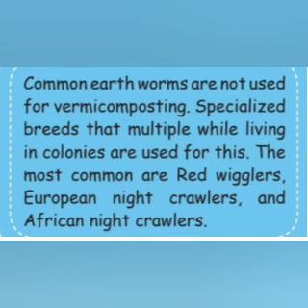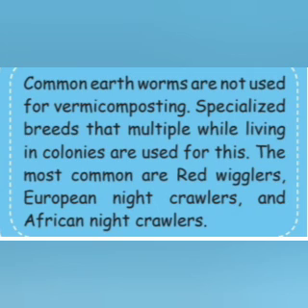Students, do you know common earthworms are not used for vermicomposting? Specialized breeds that multiply while living in colonies are used for this. The most common are red wigglers, European night crawlers and African night crawlers.